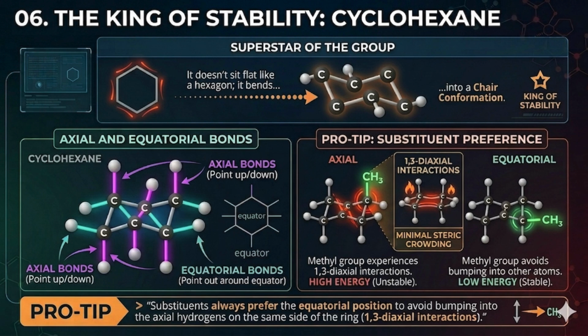Look at the red diagram on the left. If we force the methyl group into a vertical, axial position, it physically clashes with the other axial hydrogens on the exact same side of the ring. This fiery clash is called a 1,3 diaxial interaction. It causes severe steric crowding, resulting in a highly unstable, high-energy state. Now look at the green diagram on the right.